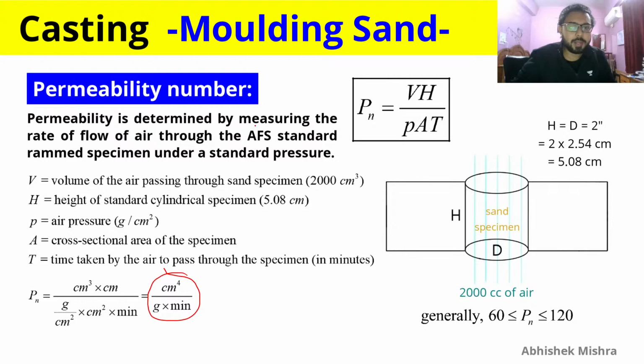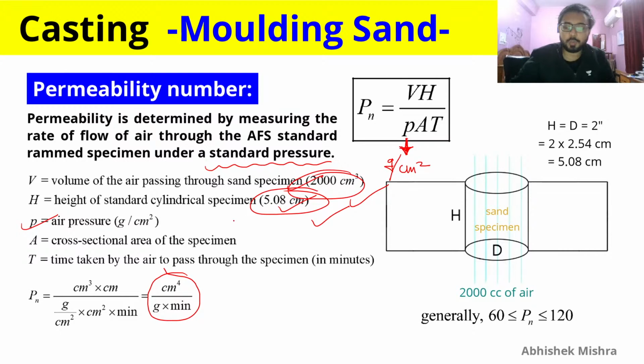Permeability is determined by measuring the rate of flow of air through the AFS standard rammed specimen under a standard pressure. What is the standard pressure? It is this P, which is in gram per centimeter square. The volume of air passing through that specimen is 2000 cubic centimeters, which is also standard. And the height of the specimen, as I have discussed, is the standard 5.08 centimeter, which you have to remember. By the way, these two things you have to remember.